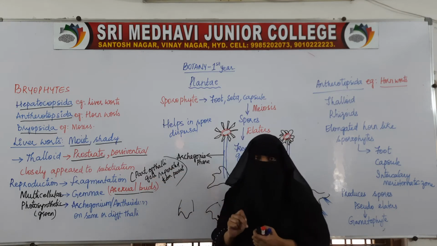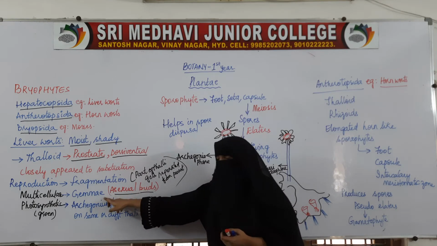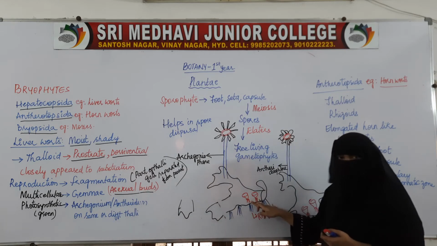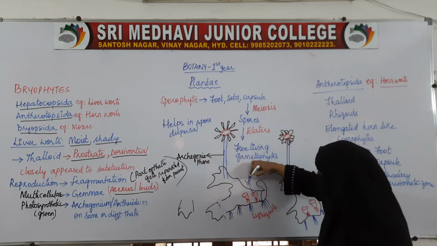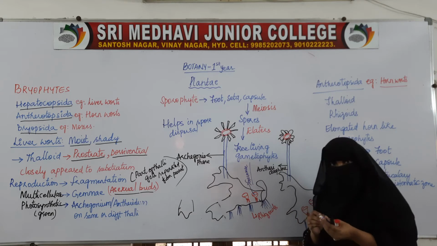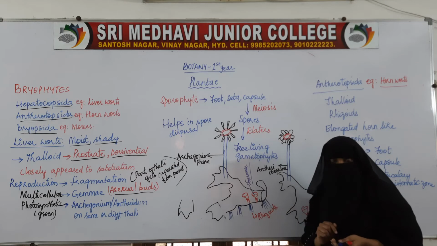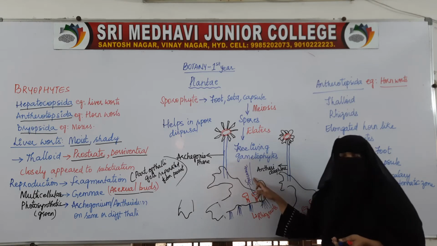So asexual reproduction takes place with the help of asexual buds, those are called gemmae. Here we see these bud-like, cup-like structures. Here also we see these cup-like structures. These cup-like structures are nothing but gemmae cups. These are asexual buds. So during asexual reproduction on this thallus, cup-like structures will grow. Those cup-like structures hold the gemmae.